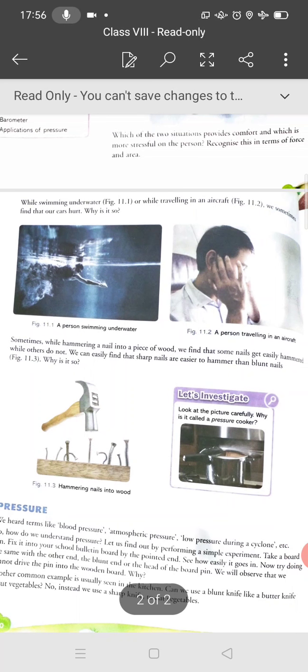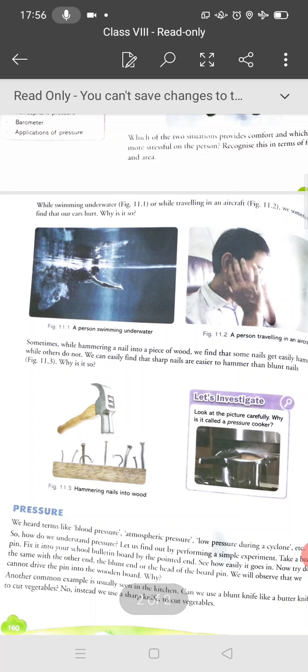Now try doing the same with the blunt end, the head of the pin. What do you observe? It cannot be driven into the wooden board. Why? Think. Because the area is large, so pressure will decrease. That is why it cannot be fixed into the bulletin board.